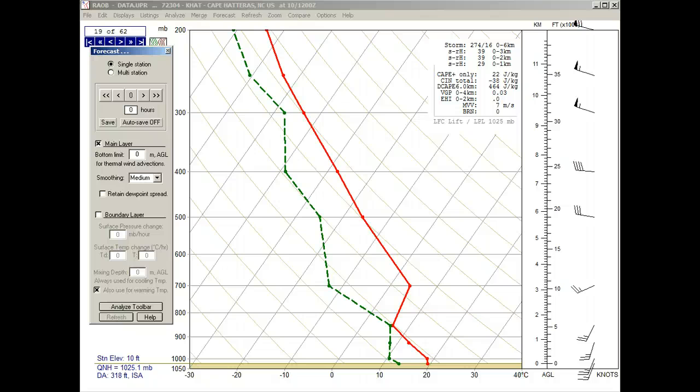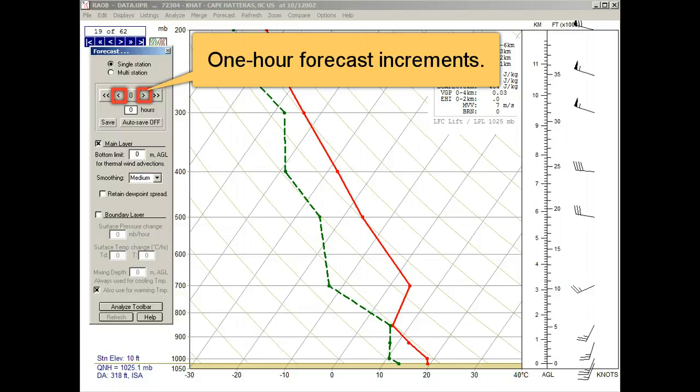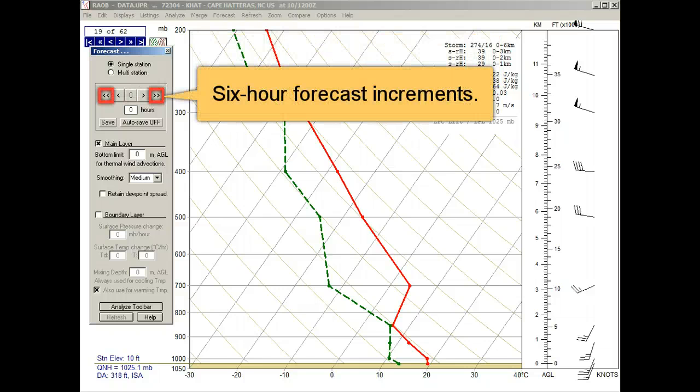So let's first use the single station method. Before making a forecast, notice the 5 control buttons. The middle button is the reset or restore button. The single arrow buttons move the forecast by 1 hour time increments, and the double arrow buttons move the forecast by 6 hour increments.